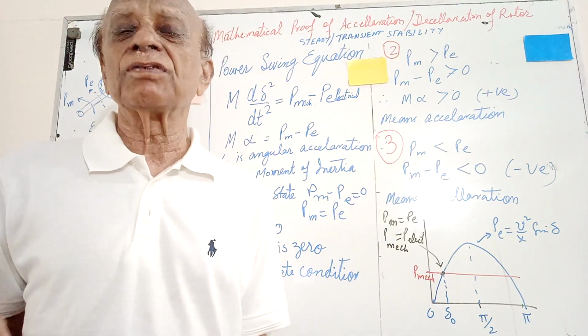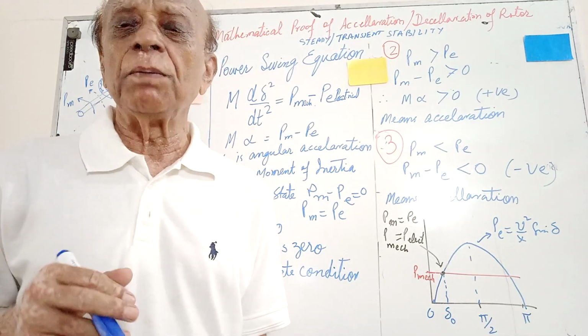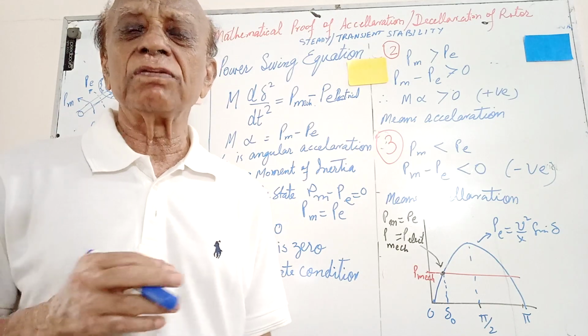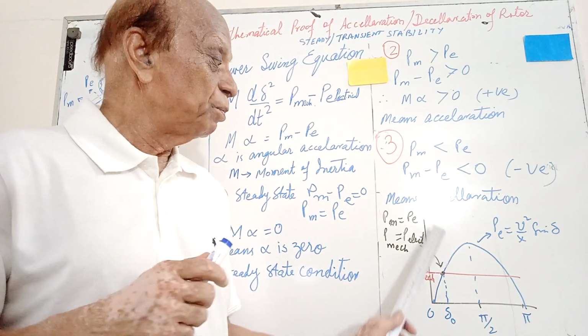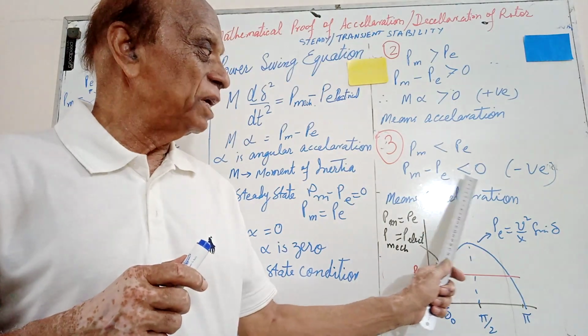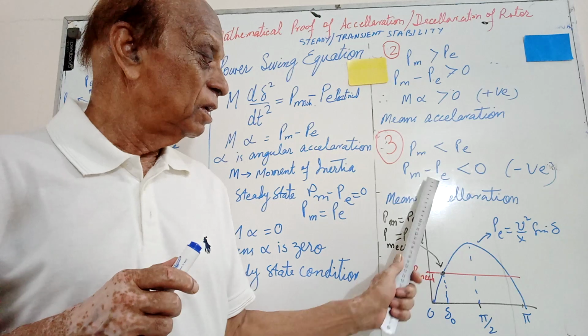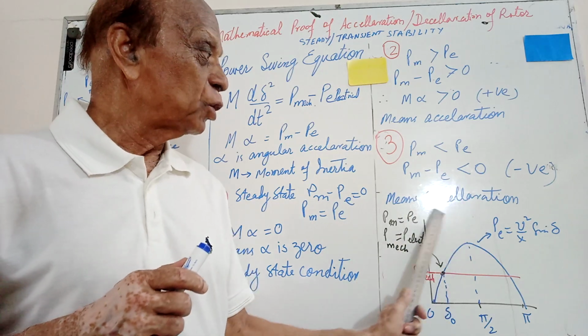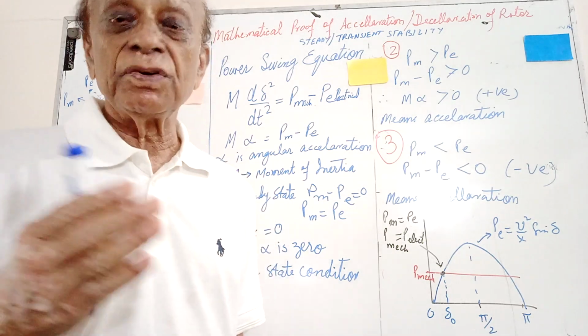Some tripping has occurred somewhere else, some alternator has gone out of the bar, some split or out-of-step tripping has been done. So then what happens? Pm is less than Pe, so this is negative now because Pe is greater. When this is negative, automatically it means deceleration. So by mathematics we have proved all this.